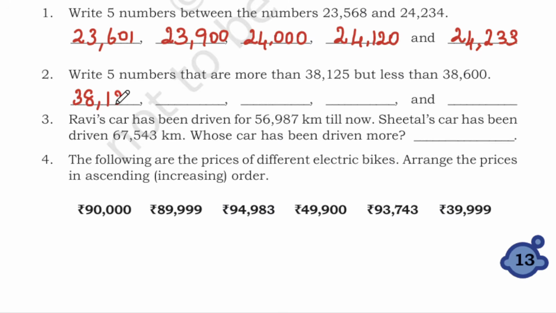You can write any numbers, I'm just giving a few samples: 38,200, 38,510, 38,550, and 38,230 or 330.